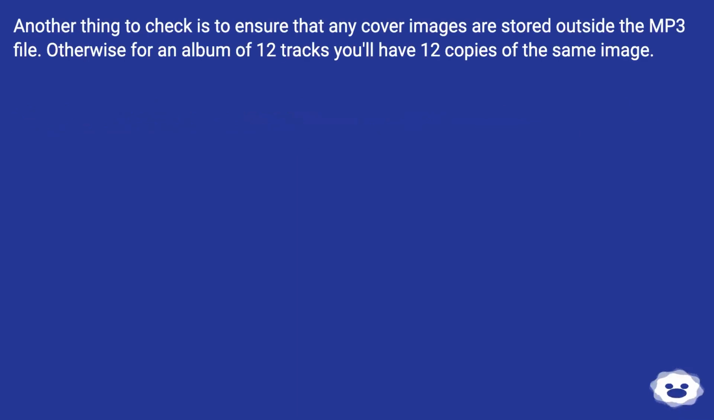Another thing to check is to ensure that any cover images are stored outside the MP3 file. Otherwise, for an album of 12 tracks, you'll have 12 copies of the same image.